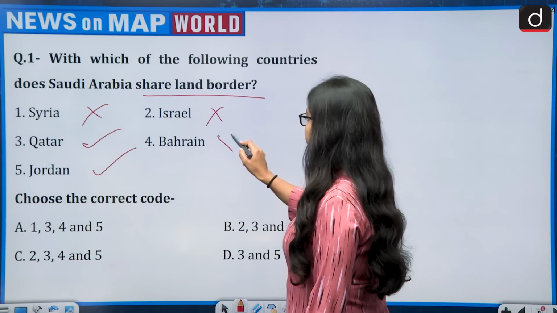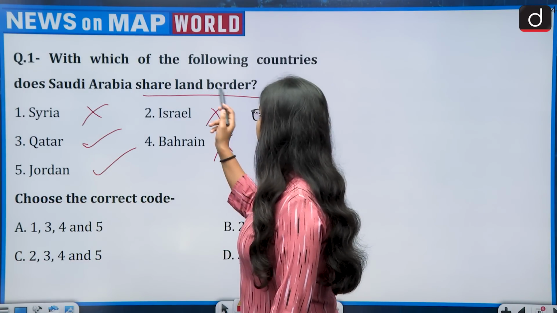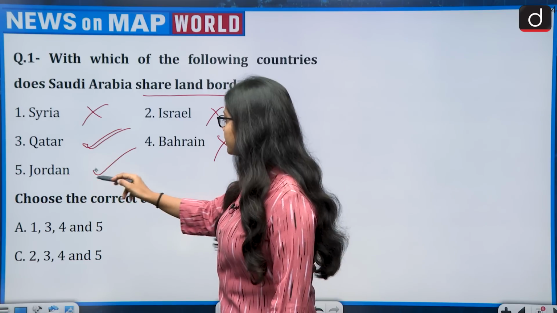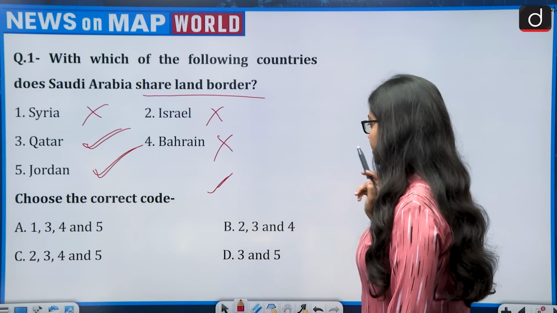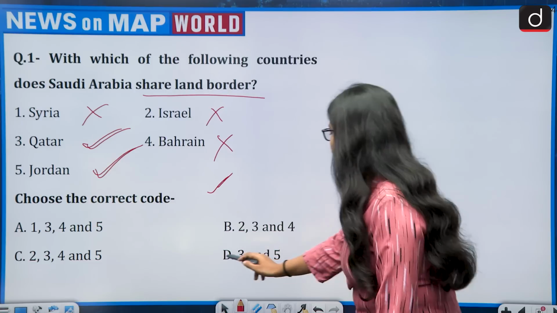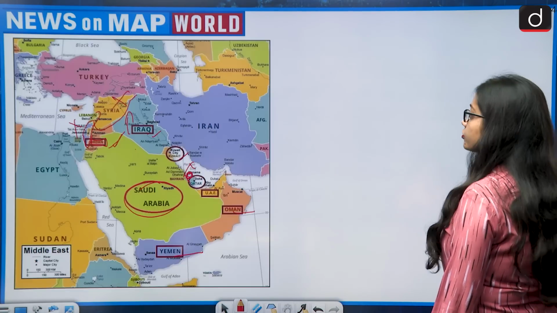So Bahrain also gets eliminated, and the remaining countries which share a land border with Saudi Arabia are Qatar and Jordan. Choose the correct answer through the correct code. So that is 3 and 5. So the correct answer is option D, that is 3 and 5. Now moving on to the next question.